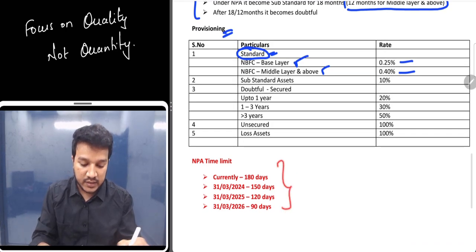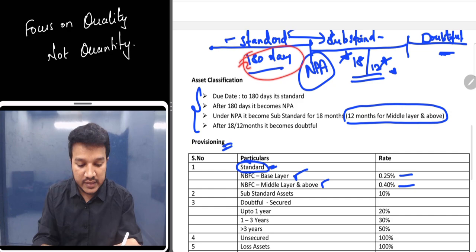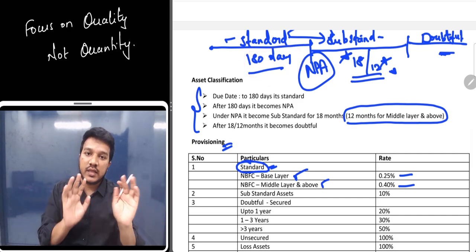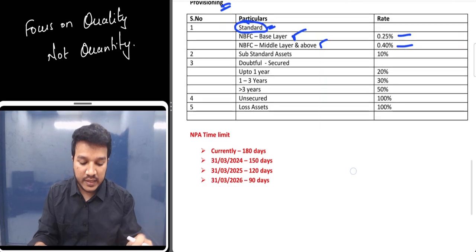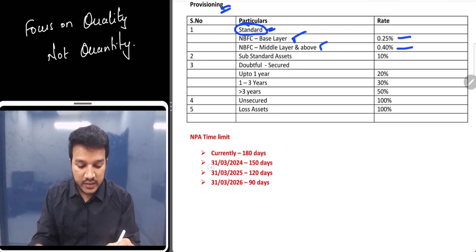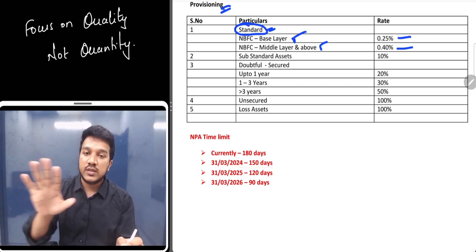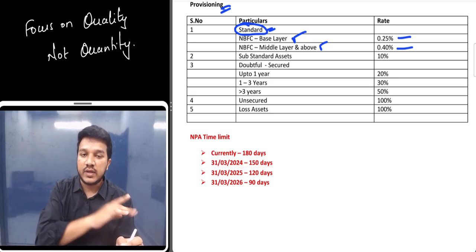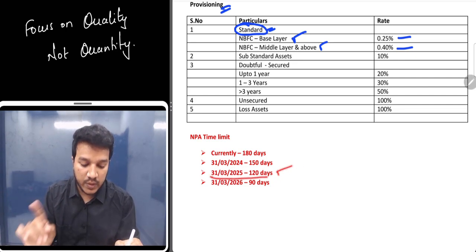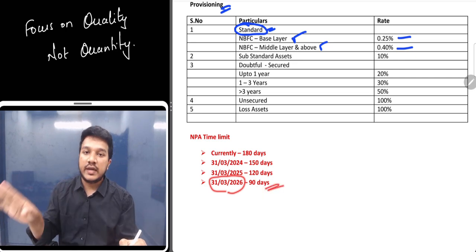And then the time limit, again this is an amendment. NPA time limit, as we said, after 180 days it will be treated as NPA, right? They are bringing down this 180 days to 90 days. That is the amendment, but again a cushion period is given. Currently it is 180 days. By 31st March 2024, you have to bring that down to 150 days. If any account is due for more than 150 days, it will be classified as NPA. On 31st March 2025, it is 120 days, and by 31st March 2026 you have to bring this down to 90 days.